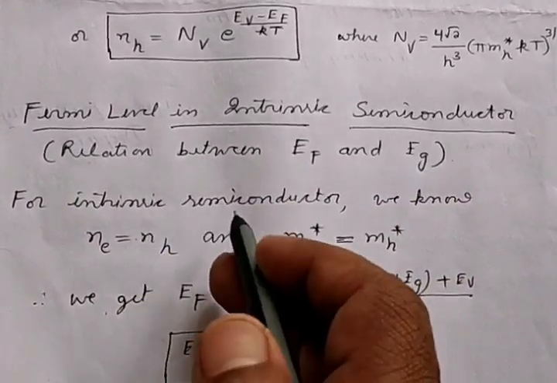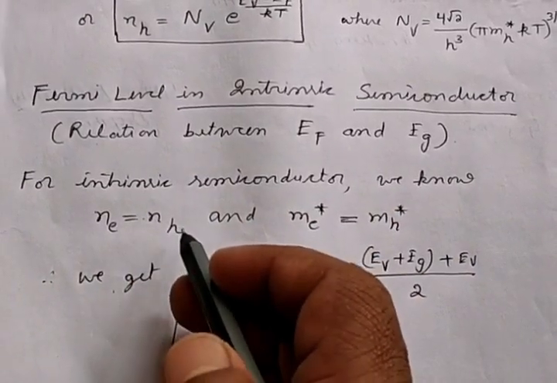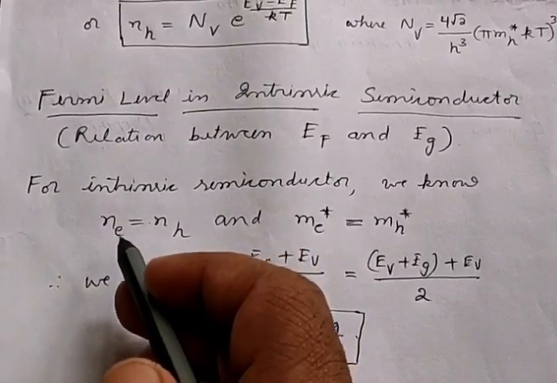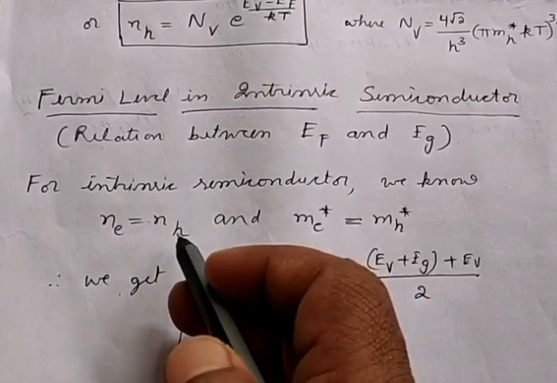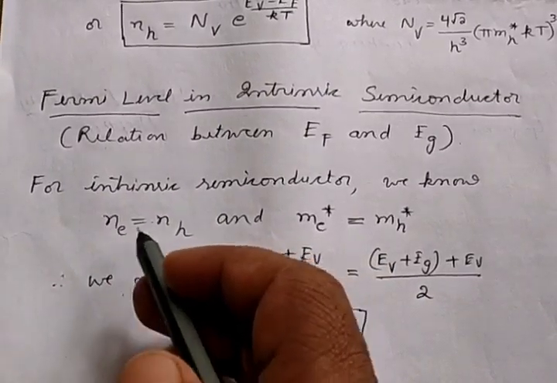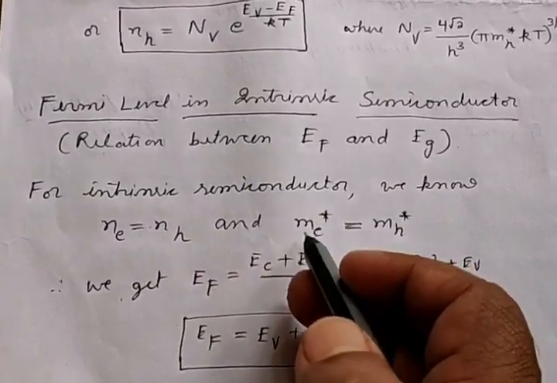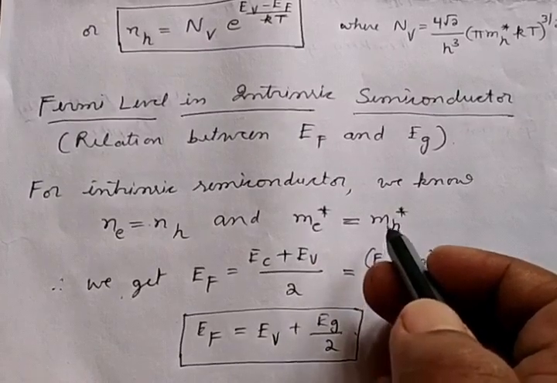For intrinsic semiconductor, we know that the electron density is equal to hole density. That means whatever number of electrons are there in the conduction band, same number of holes will be present in the valence band. Therefore, always Ne is equal to Nh in the case of intrinsic semiconductor. And also the effective mass of electron is equal to the effective mass of hole.